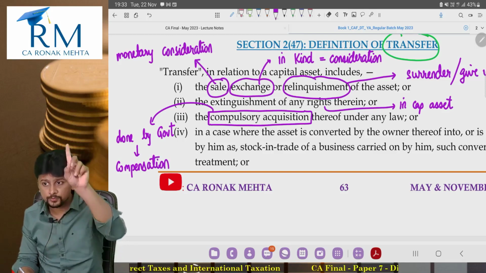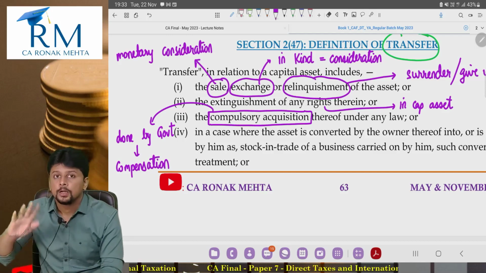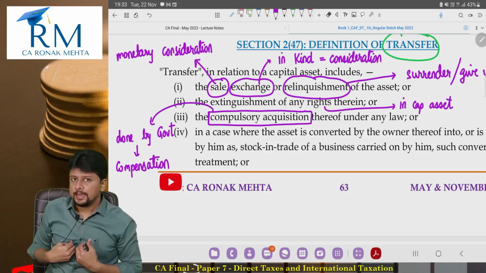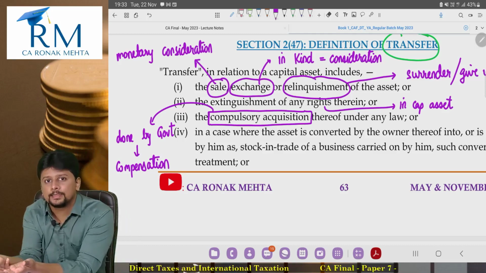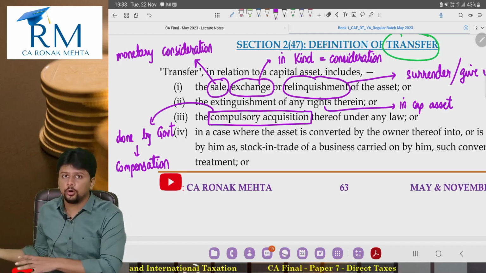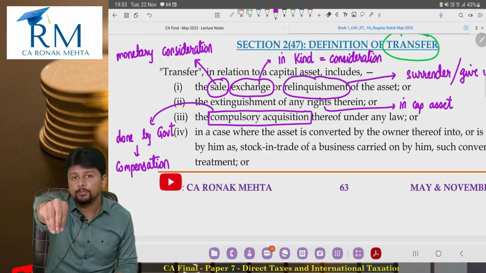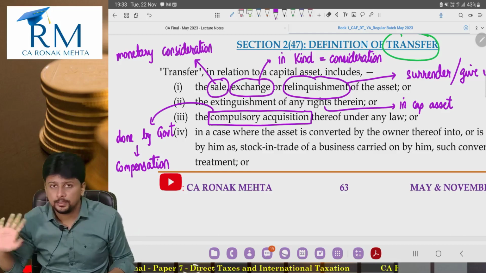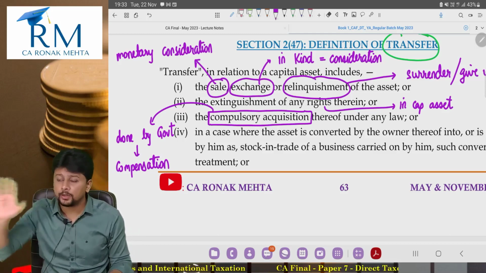Sale, first point: the two parties are willing to do the transaction. Compulsory acquisition: I am not willing to give it to the government, but the party on the other hand is government. It is compulsory as per law. Only government can do it, by the way. I mean, one individual cannot compulsorily acquire your capital asset. No. This is the power given to the government only as per law.